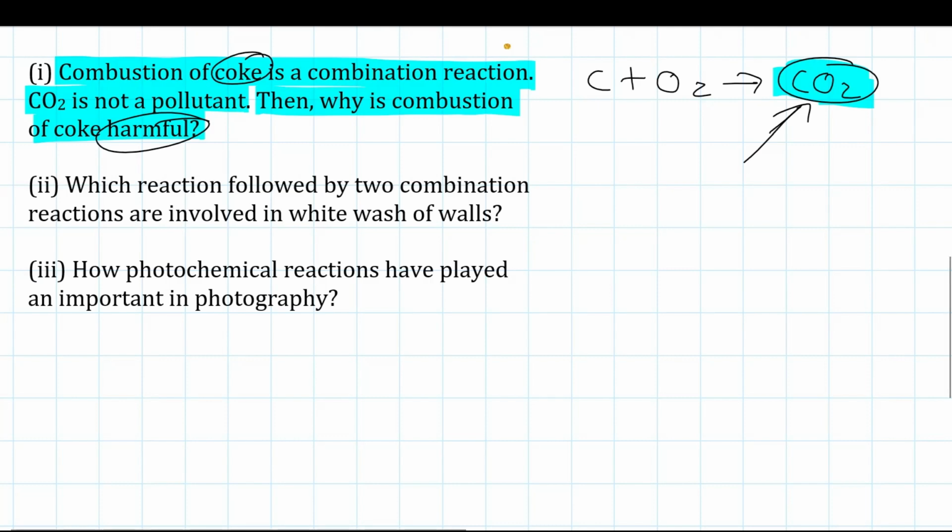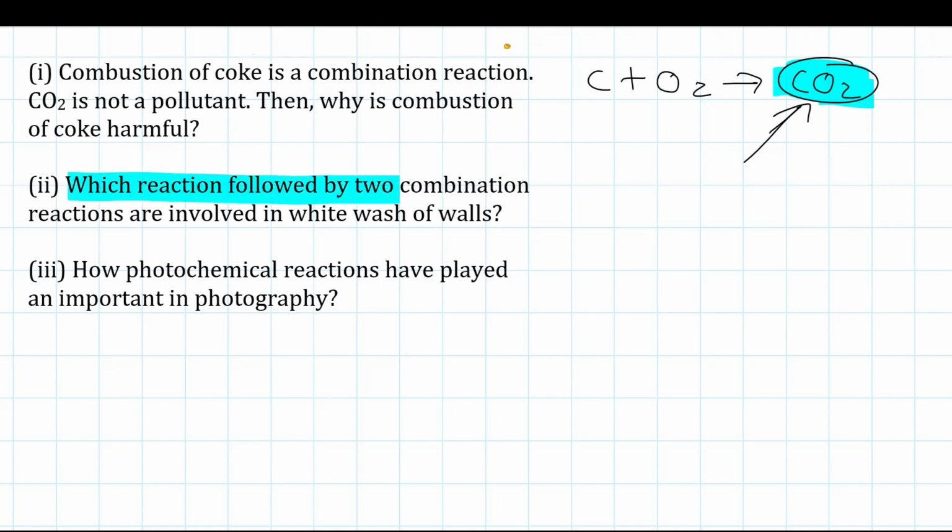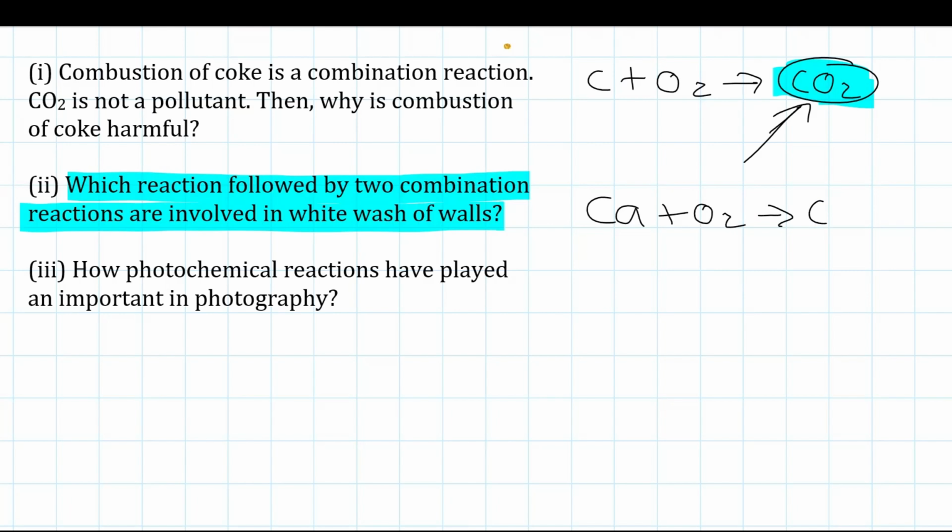Now coming to the next question. It asks which reaction, followed by two combination reactions, is involved in whitewashing. Let's begin with the two combination reactions. Calcium reacts with oxygen to form calcium oxide. As you can see, a single product is formed, so it's a combination. Followed by this, when calcium oxide, that is quicklime, is added to water, it results in the formation of slaked lime, that is calcium hydroxide. Here too, it is a combination reaction, as a single product is formed.